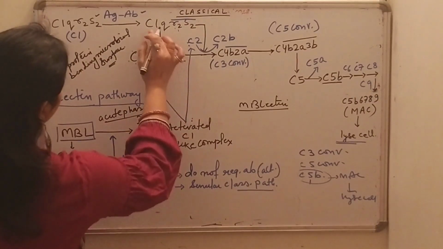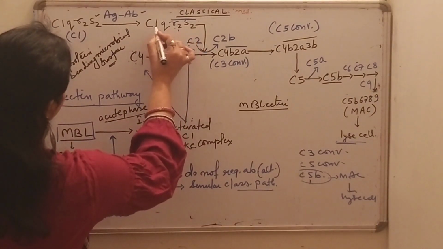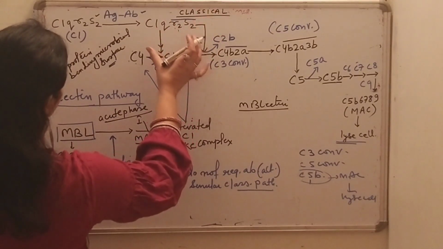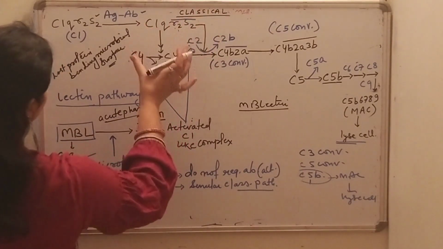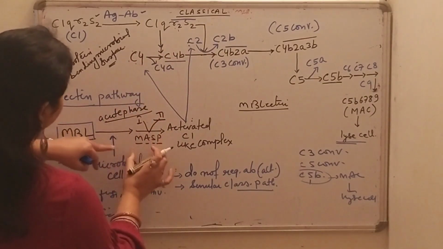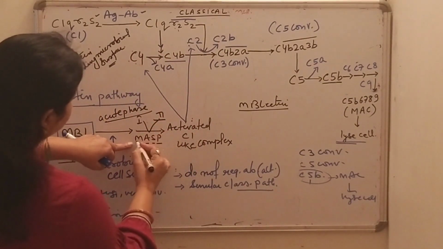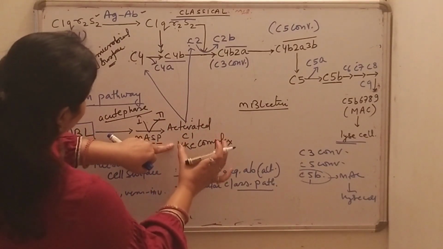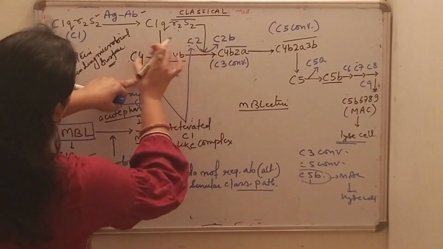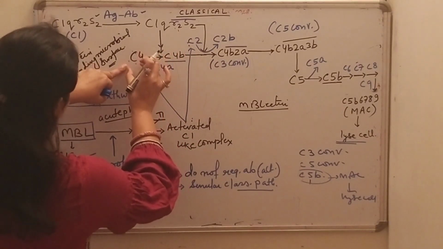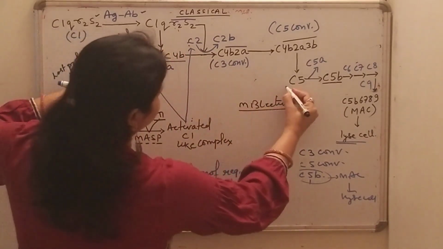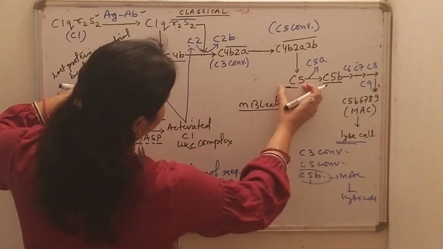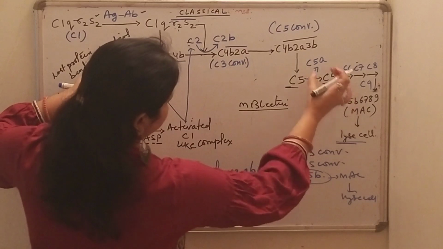The MASP1 and MASP2 proteins are structurally similar to C1r and C1s of the classical pathway, and their activities are almost similar. MASP1 and 2 form the activated C1-like complex, which activates the C2 and C4 complement proteins, and then the C5 convertase enzyme is formed, which acts on C5 to form two peptide fragments.